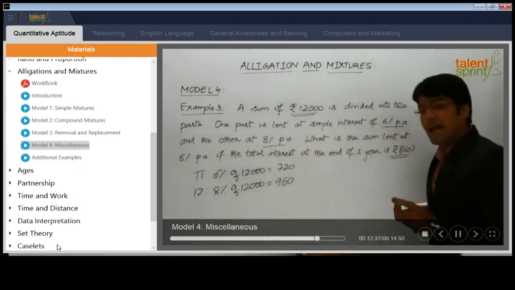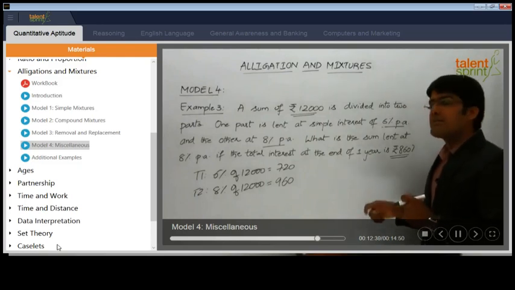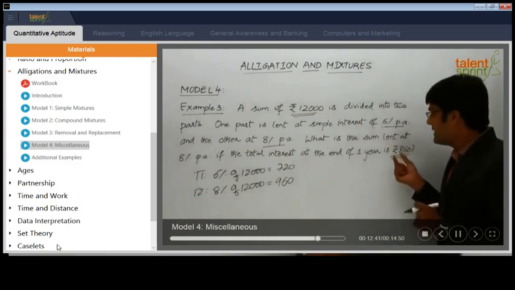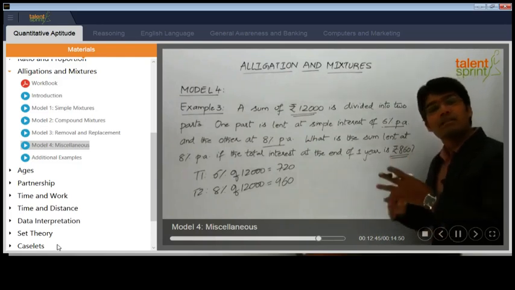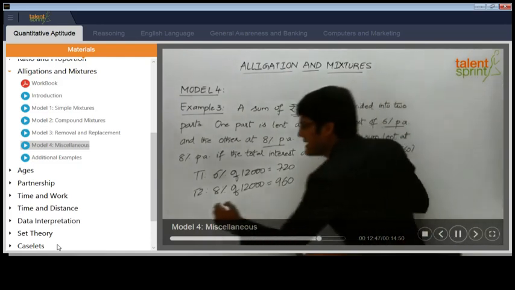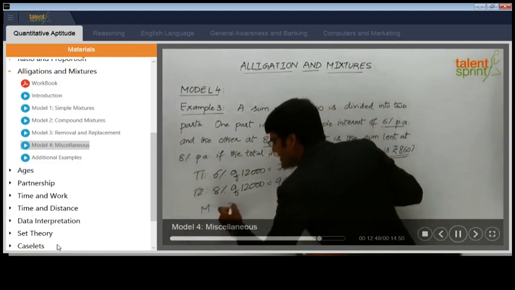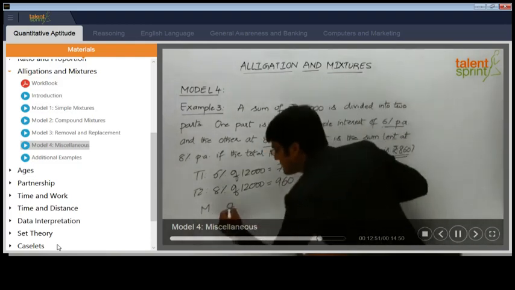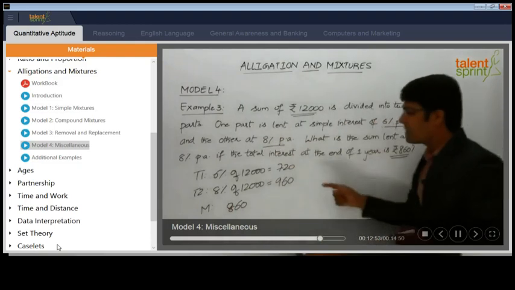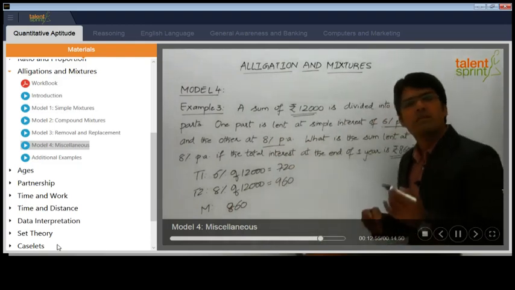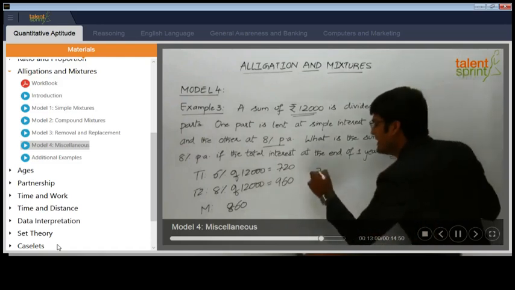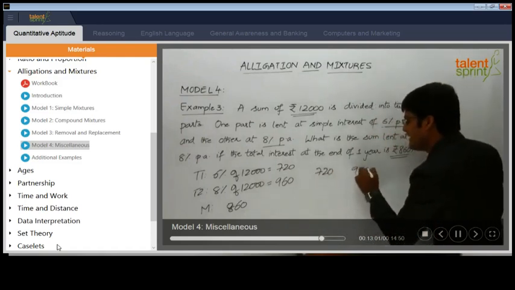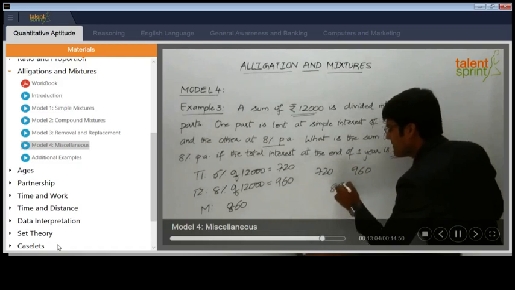Now we also know that when the parts are individually invested at 6% and 8% respectively, the interest obtained is 860. So this 860 is the value for the mixture of P1 and P2. So we can say the mixture M is nothing but 860. Now by applying the alligation rule to these 3 values, we will be able to find out the ratio of P1 and P2. So 720, 960 and 860.